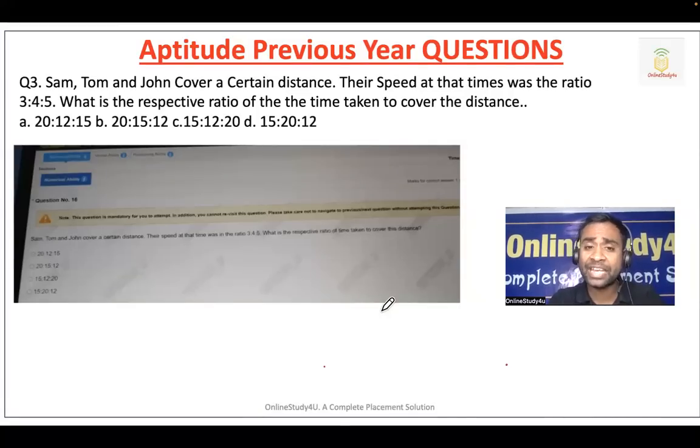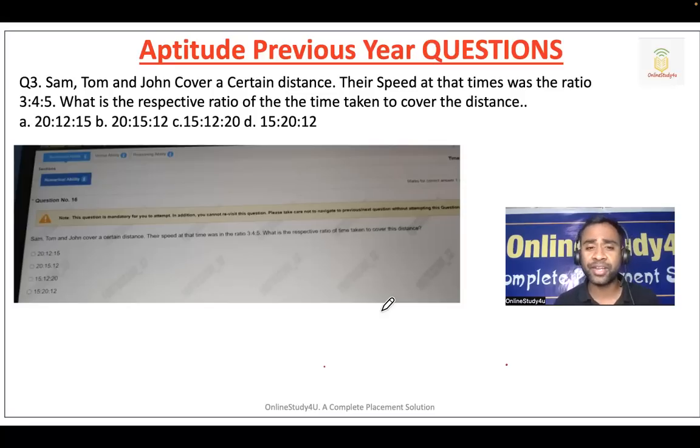Friends, TCS NQT 2024 exam is on 15th of January. So each and every day, hour and minute is very, very important for you to crack this TCS examination, because most of the companies have said they are not going to visit the campuses this year.